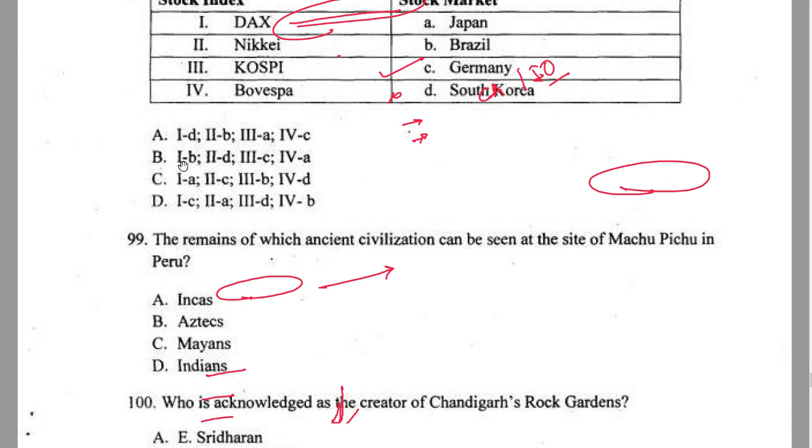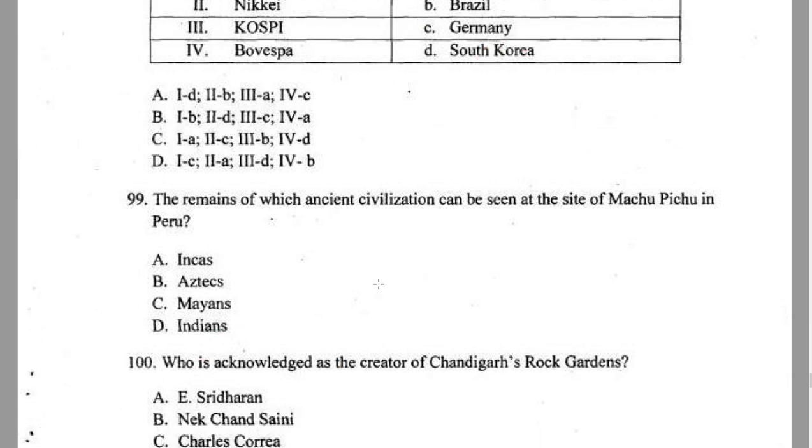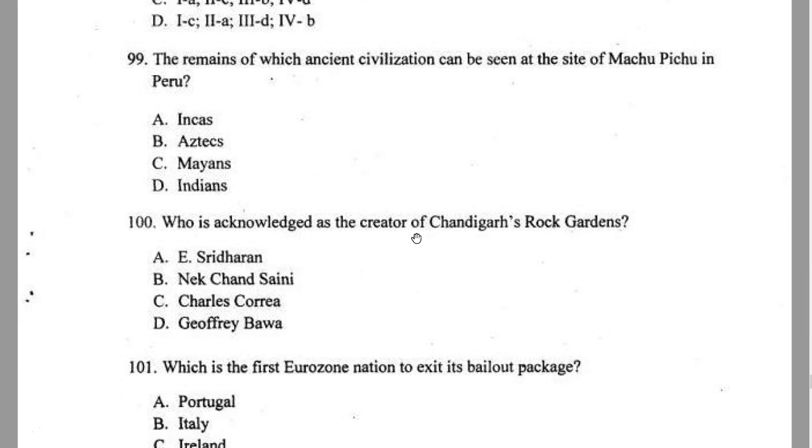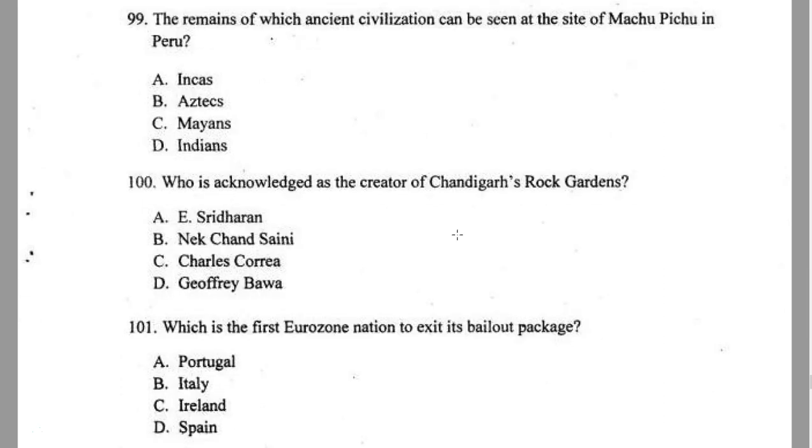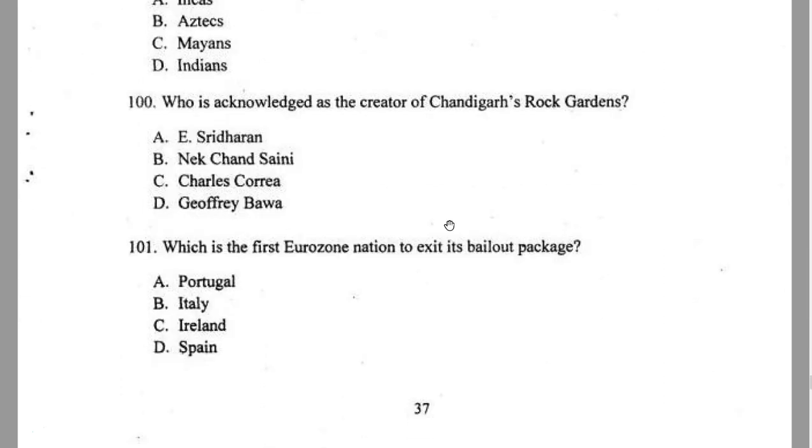Okay, so this is it. What do we have? The Indus Valley civilization. You guys don't do all these things, leave this question. The creator of Chandigarh's Rock Garden. If you know it, go ahead with it.